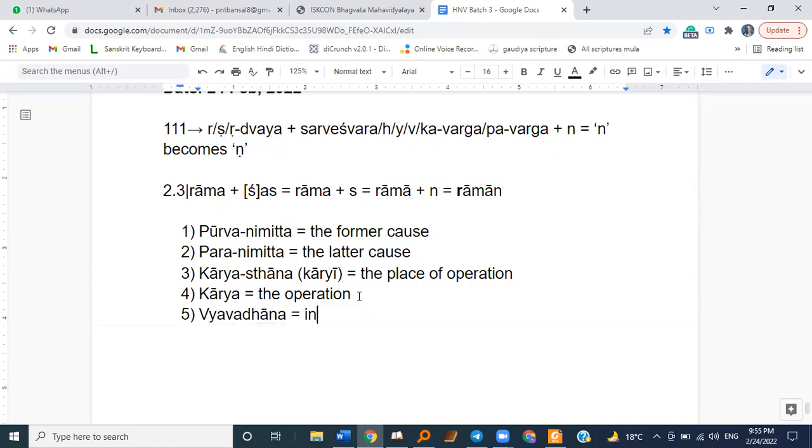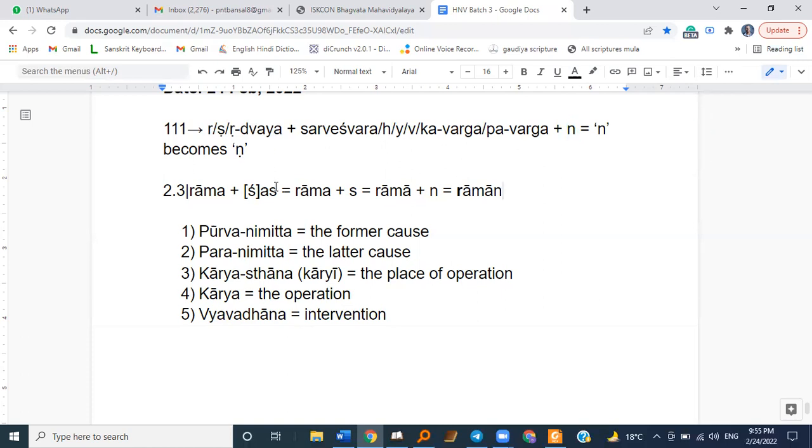And the Na is the Karyasthan, because at Na we are doing some operation. We will substitute that Na with Na. So this Na is the Karyasthan, and the Karya, the operation, is Na coming in place of Na.